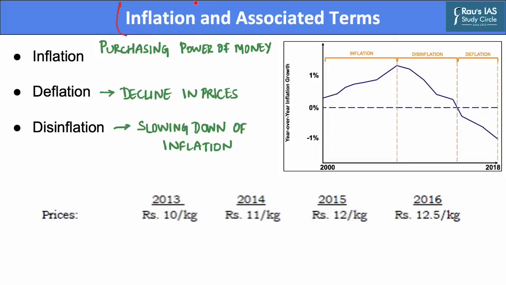Now, what is inflation? Inflation refers to a sustained rise in the general level of prices over a period of time in the economy. This results in a fall in the value of money, that is, the purchasing power of money reduces over a period of time. Similarly, there is a concept called deflation. Deflation is a general decline in prices, which is often caused by a reduction in the supply of money. Deflation can also be caused by a decrease in government, personal, or investment spending. It is the opposite of inflation.